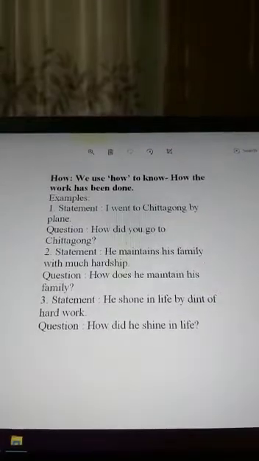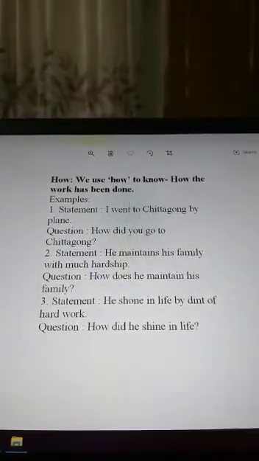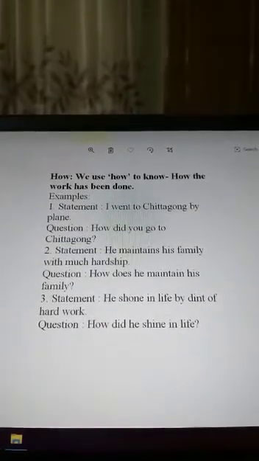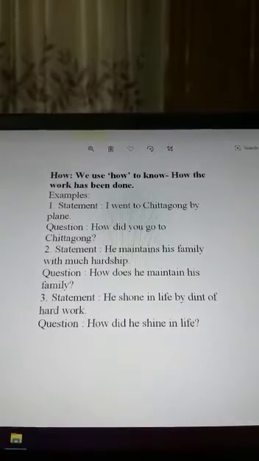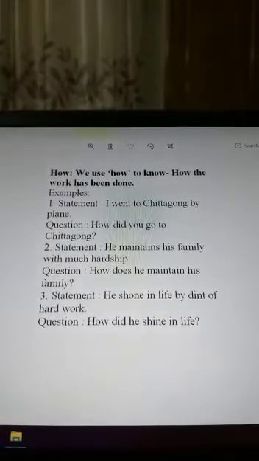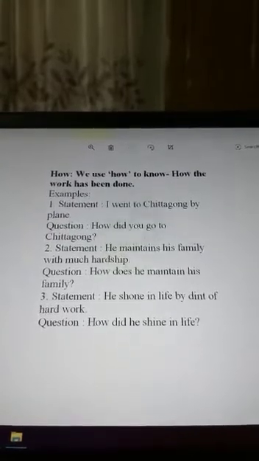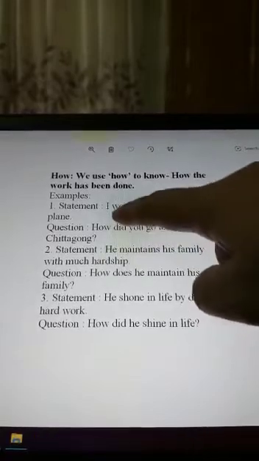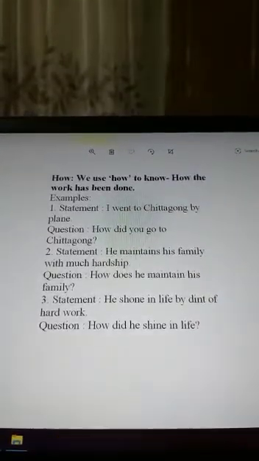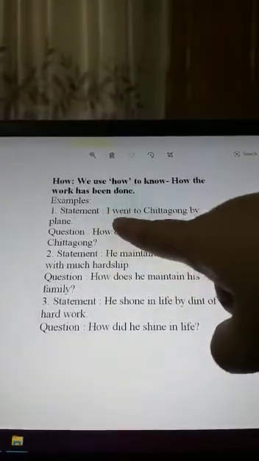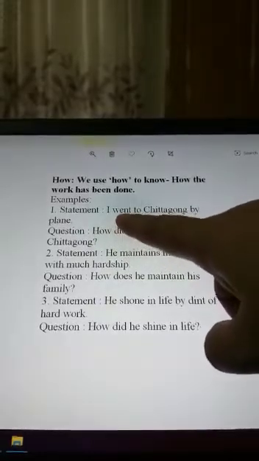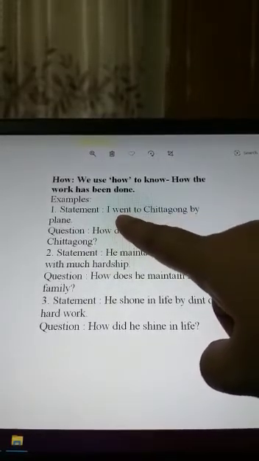Then how? We use how to know how the work has been done. Okay. Number 1, we went to Chittagong by plane. Question: how did you go to Chittagong? In this sentence also you can see that here the verb is went, and this is the past form of go.